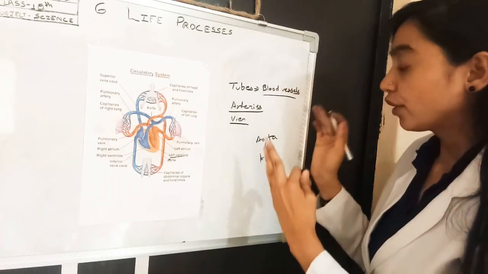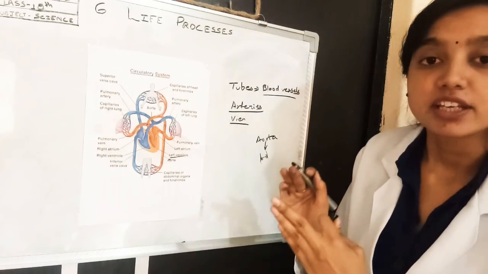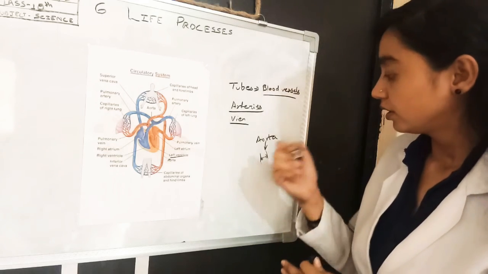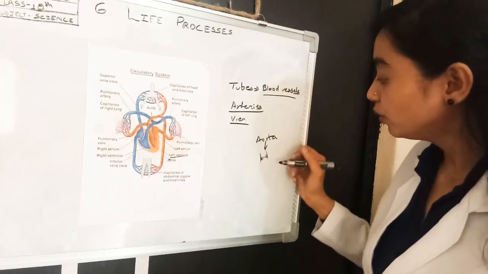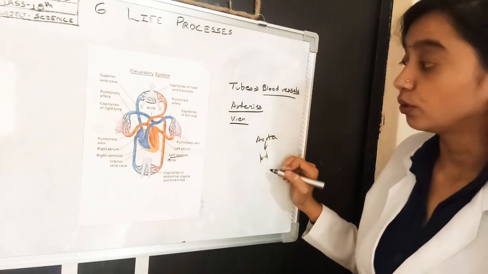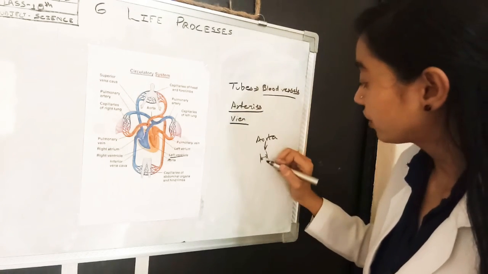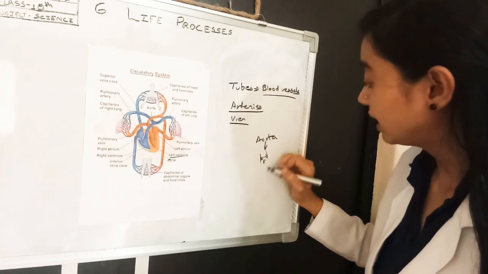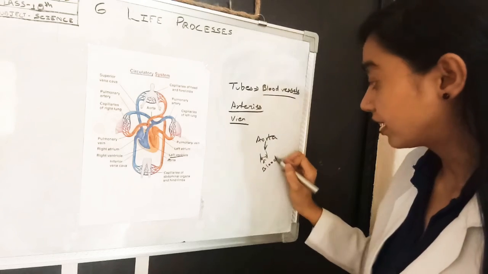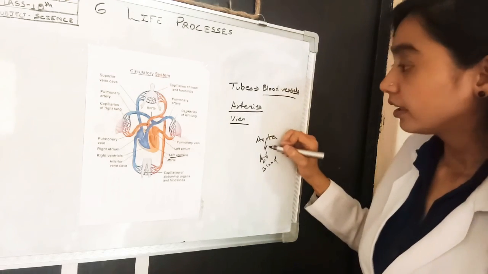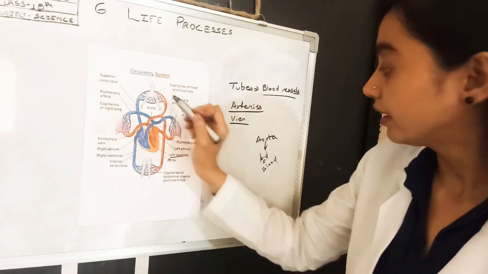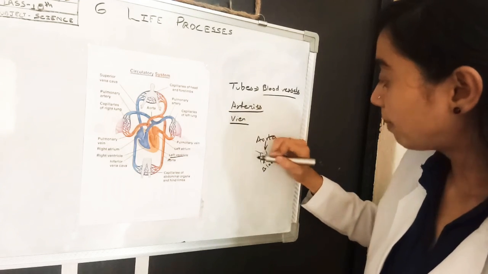That's why the aorta should have strength to cope with the pressure of the blood. So the aorta has blood coming from where? The left ventricle.